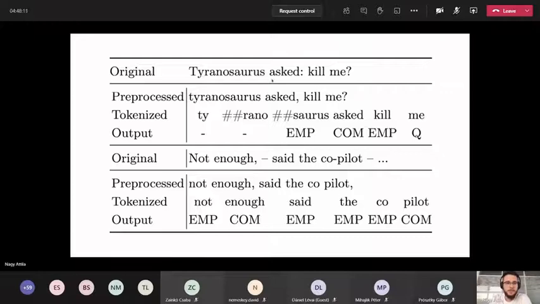We have our original sentence, and if we look at the pre-processed variation, we see that the text has been lowercased, and we also have some conversions in the punctuation. As I mentioned, the word Tyrannosaurus is tokenized into 3 different tokens with BERT's tokenizer, but we only want to predict a punctuation for the very last token of the sequence of tokens.